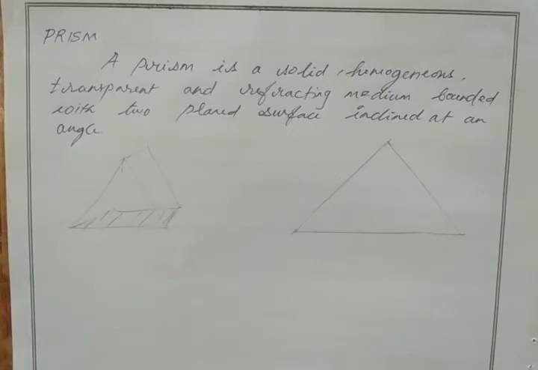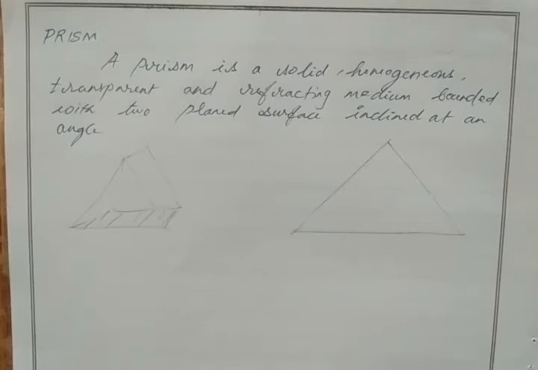Then after the critical angle, if we further increase the angle, what will happen? Instead of refraction, the light goes back inside the same medium. We say it is reflection, bouncing back of light to the same medium. So we say this reflection as total internal reflection. Okay, so there are totally two conditions to make total internal reflection.